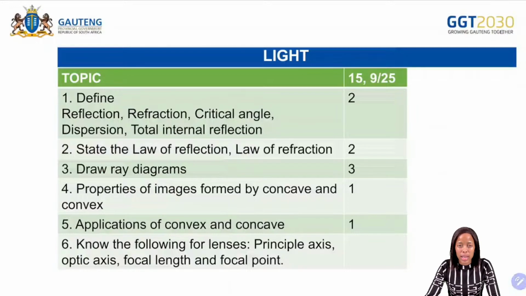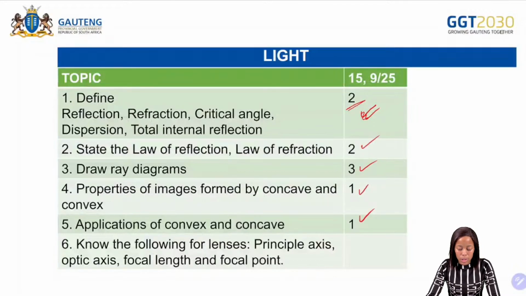And the next one, we have light. So for light, make sure that you know the definition. When it comes to the definition, you can get 2 marks. Be able to state the law of reflection and the law of refraction, another 2 marks. Be able to draw the ray diagrams, and then be able to write the properties of the image formed by a concave and a convex. That means that you must first be able to differentiate between a concave and a convex lens. And then at least know the application in terms of the convex and the concave.